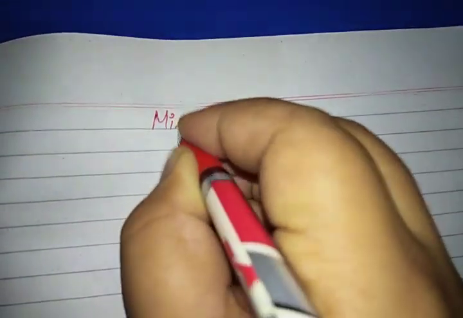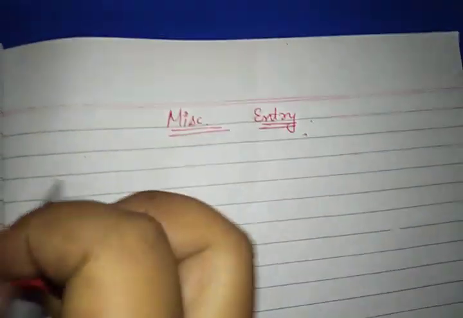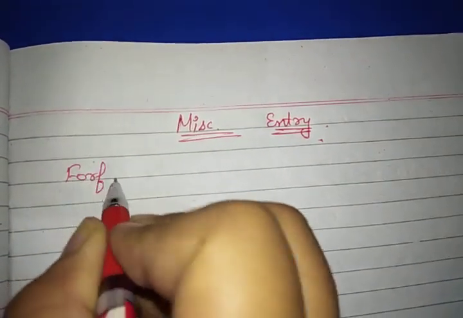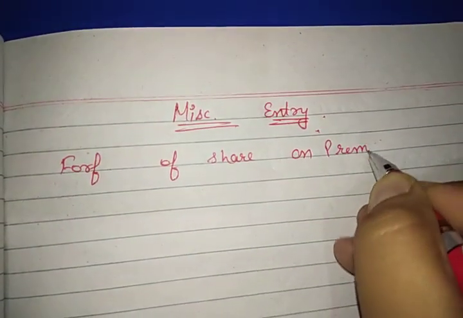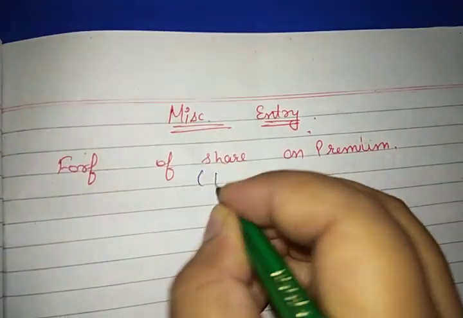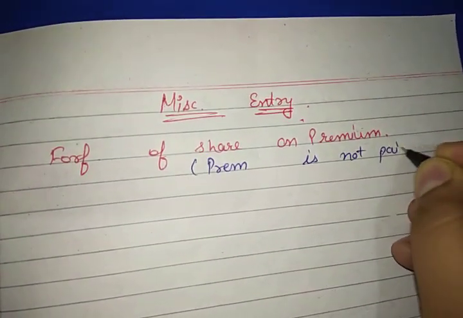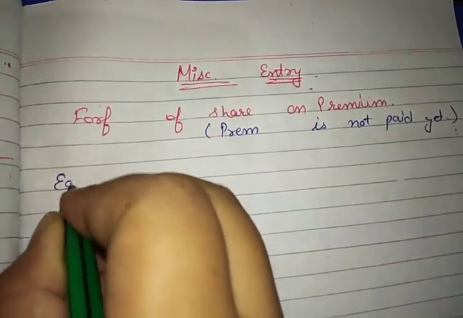Now next are some miscellaneous entries that I want to let you know. So you will give a heading of miscellaneous entries over there and write these entries. Whenever you are forfeiting a share on premium, when the share was issued on premium and the condition is that the premium is not paid yet, then how will you forfeit this? Let us take an example.